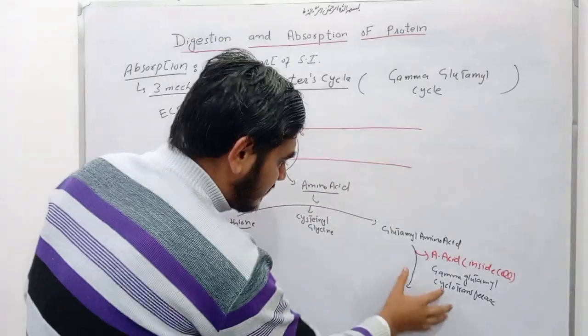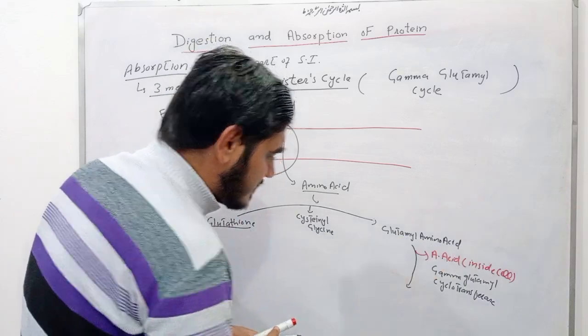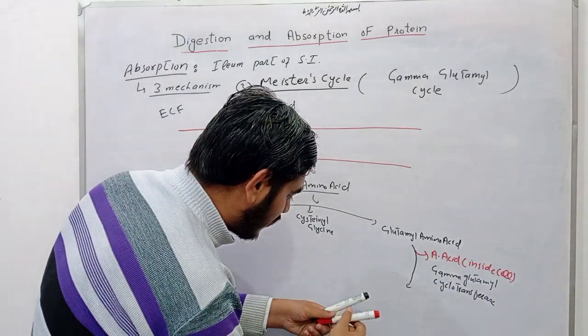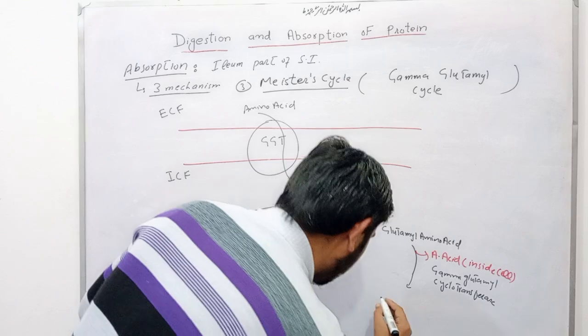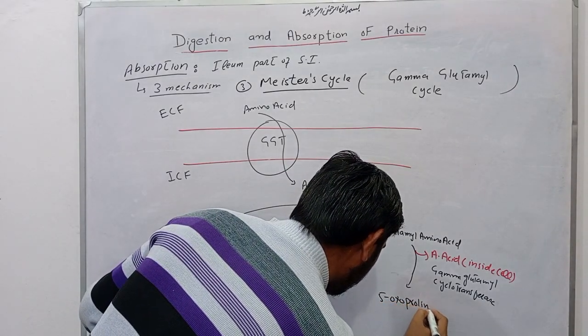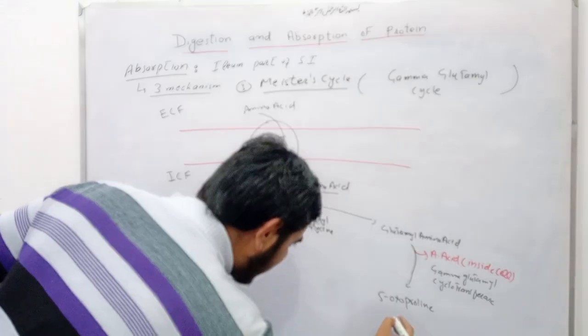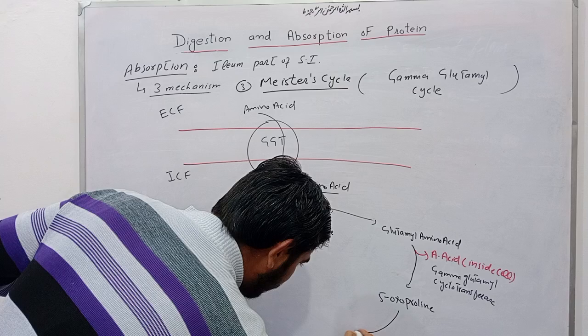With the help of this enzyme, there is a release of amino acid, and the amino acid is used for further metabolism process. And there is formation of 5-oxoproline.